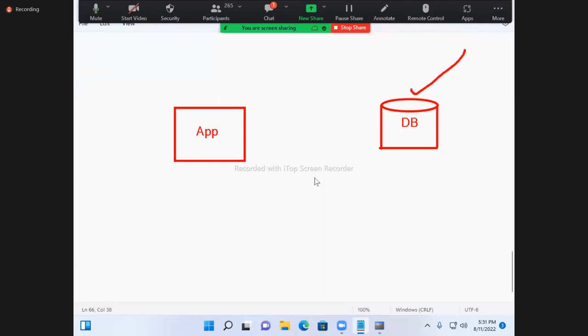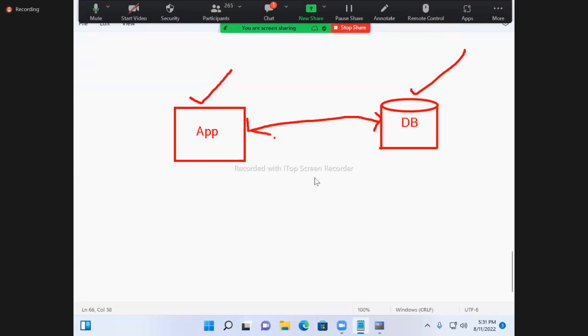Suppose, for example, I'm using Oracle, but this application I'm going to develop with Java. With the Java language we'll develop it. But this application and this database we are going to connect.